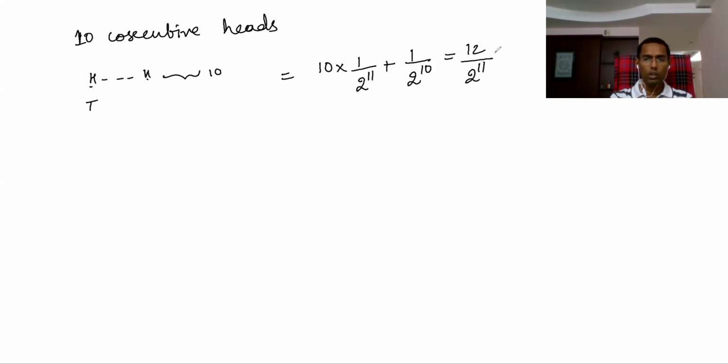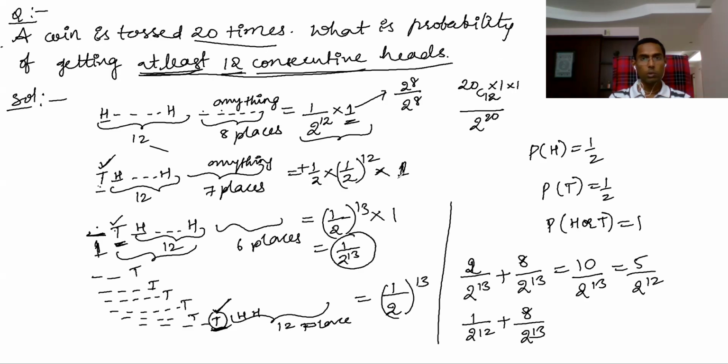So you can directly write 6 by 2 to the power of 10. So this is how we can cover all the cases. Hope you understand this one. This is a probability question. Okay, thank you.